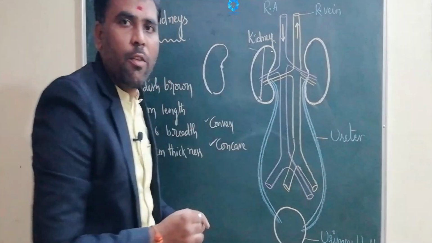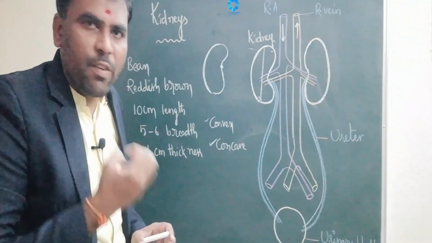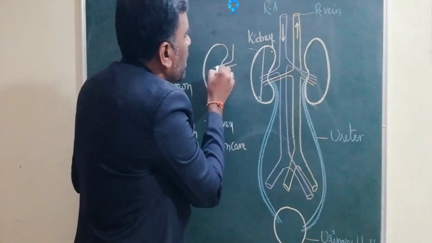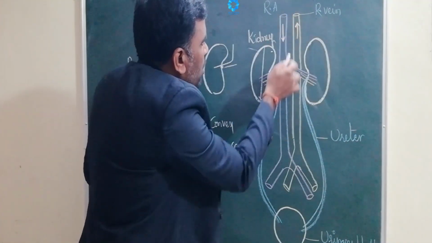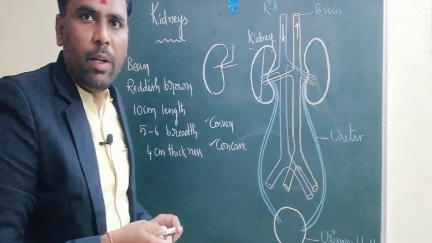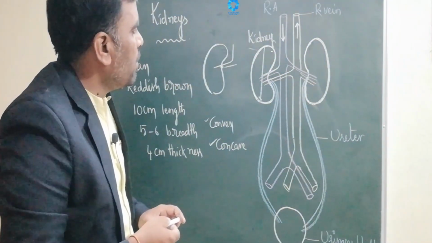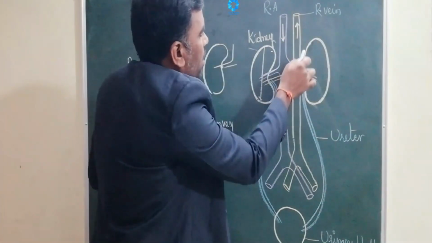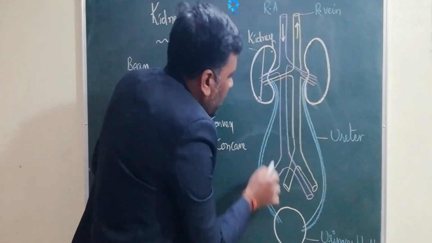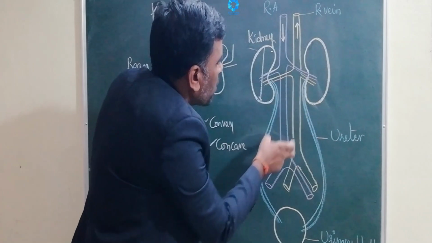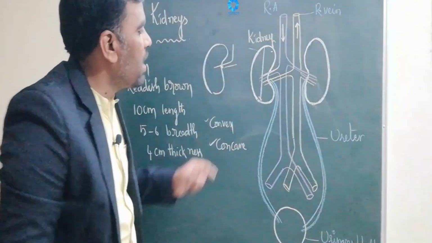Through the hilus or fissure, the renal artery enters the kidney. See here, I have drawn it with violet color. Next, the renal vein, which I have drawn with yellow color, and the ureters. Both the renal vein and ureters exit from the kidney through the hilus or fissure.